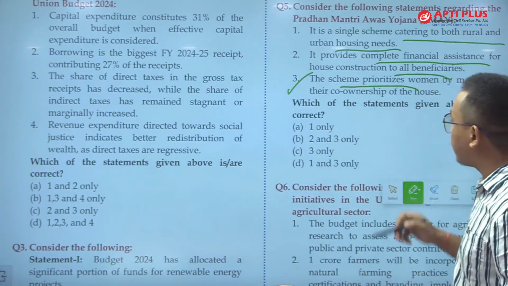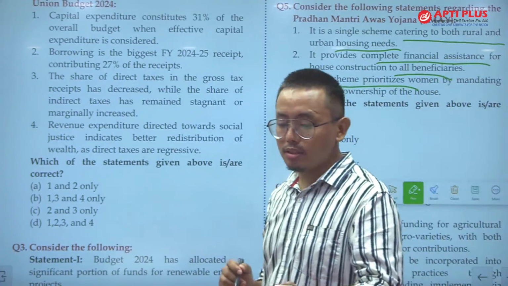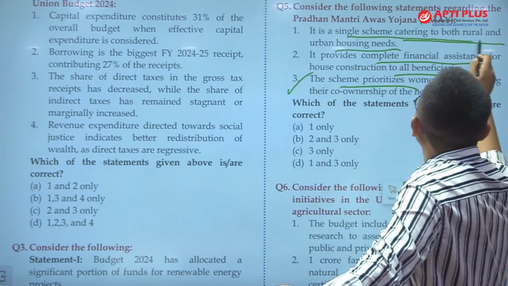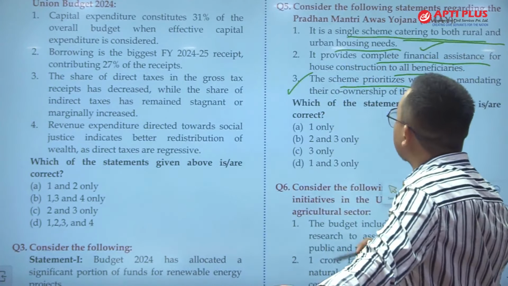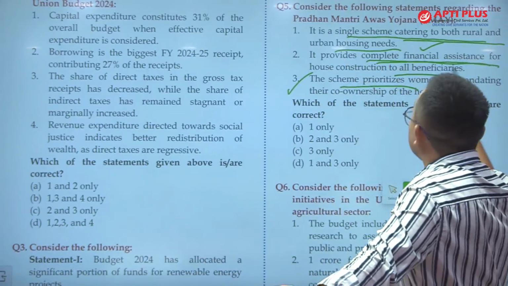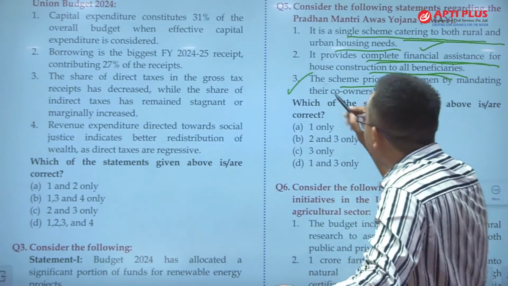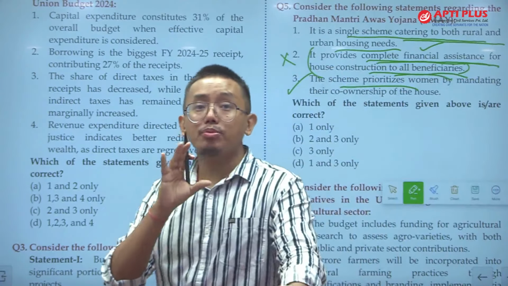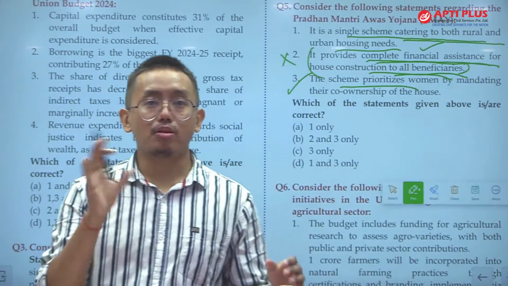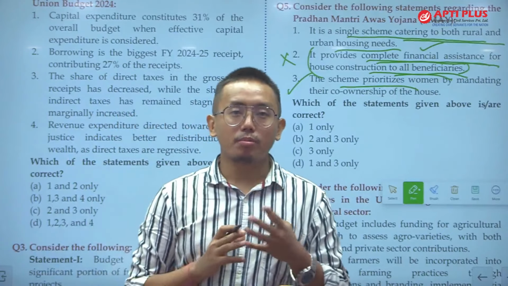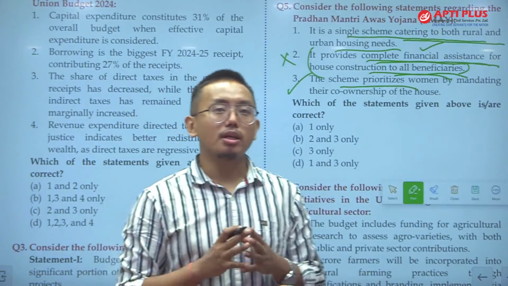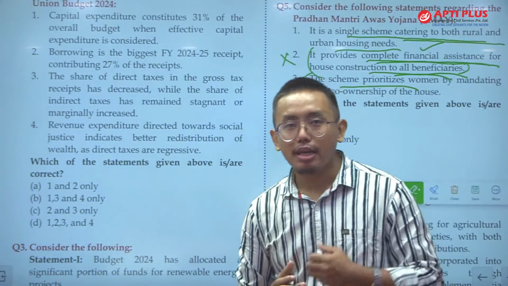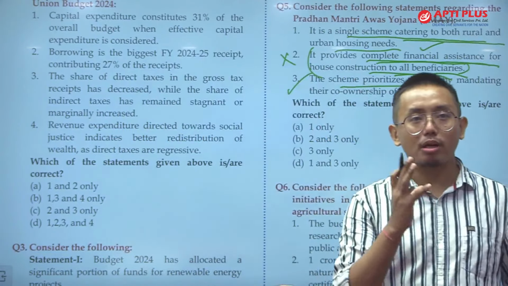ठीक है, and the answer is, if you see statement 1, a single scheme catering to both rural and urban needs. ठीक है, this is correct. It provides complete financial assistance for house construction. ठीक है, so complete. This type of statement is to be avoided, but nowadays this type of elimination approach is not quite working in UPSC, because UPSC has now understood that students are applying the elimination technique. ठीक है, so for this reason the elimination technique does not work nowadays.